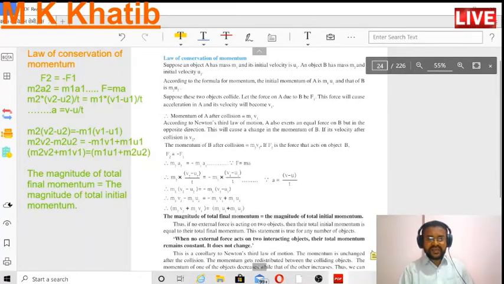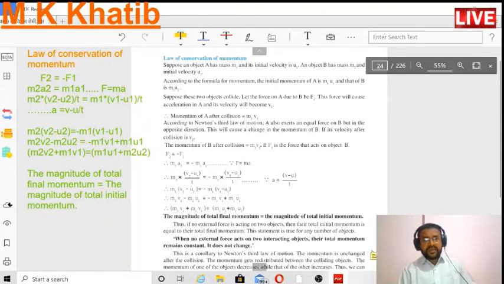This means that the magnitude of total final momentum is equal to the magnitude of total initial momentum.